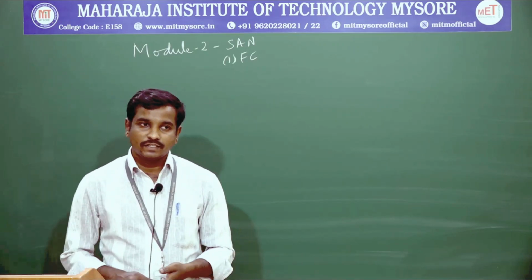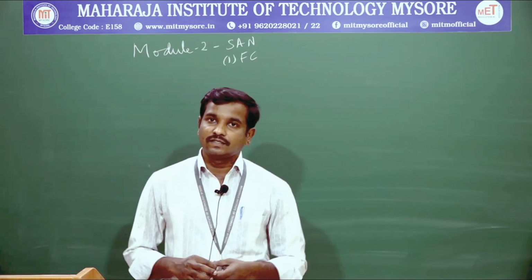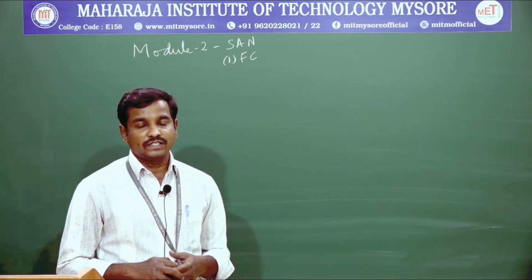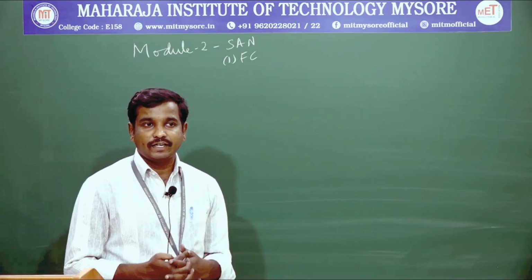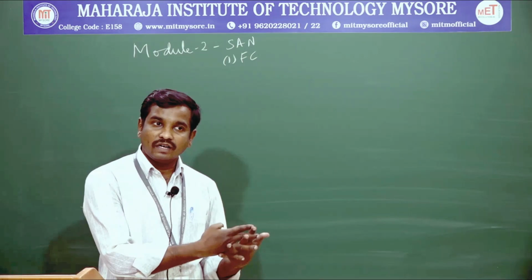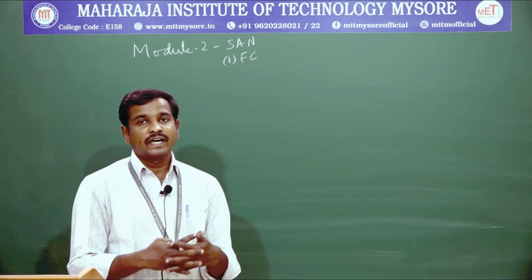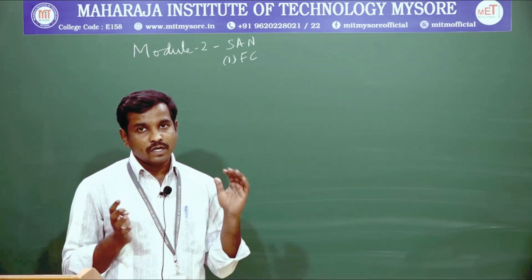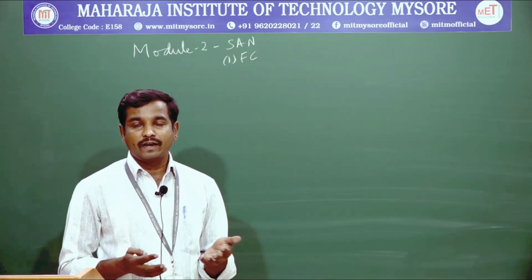The last topic we discussed was virtualization in storage area networks. It can be divided into two groups: block level storage virtualization, and whole storage virtualization.